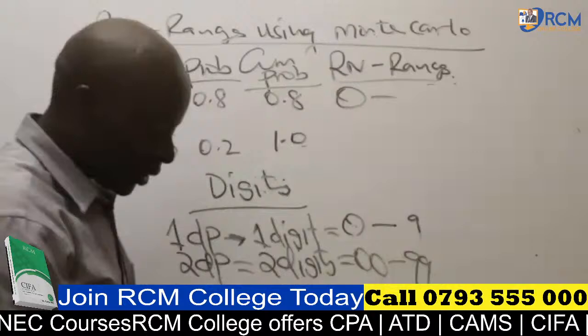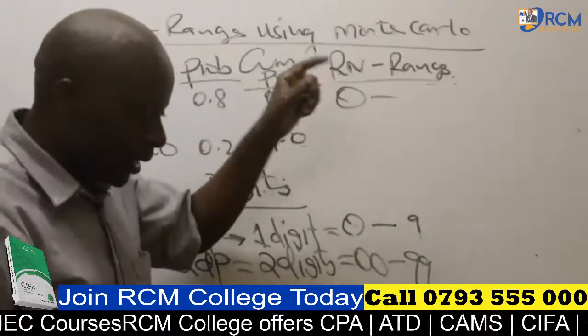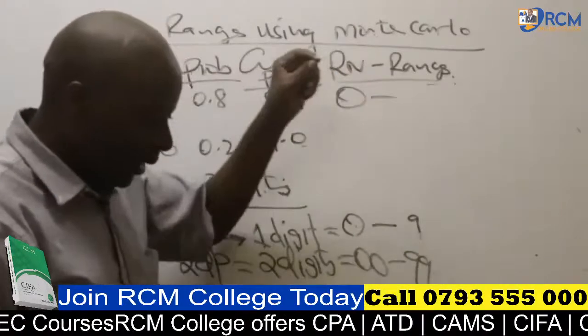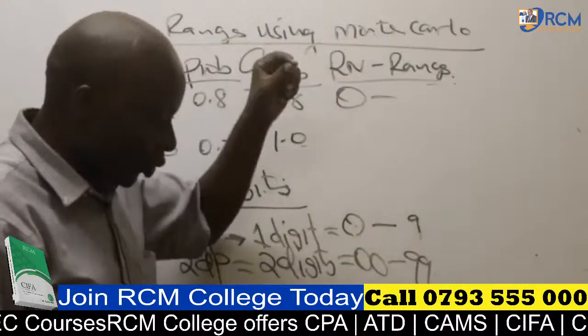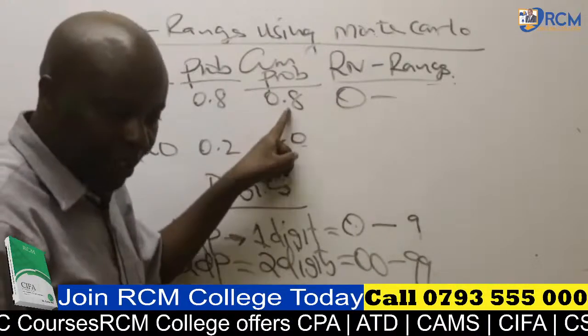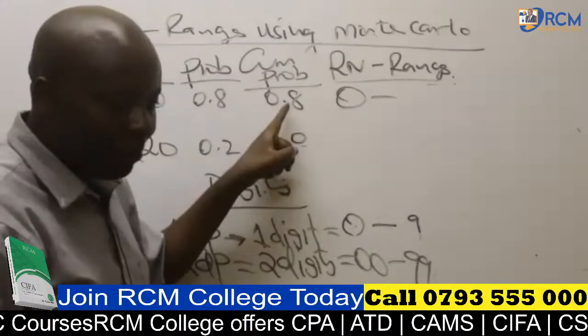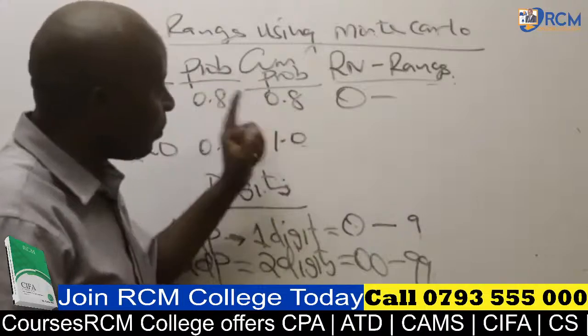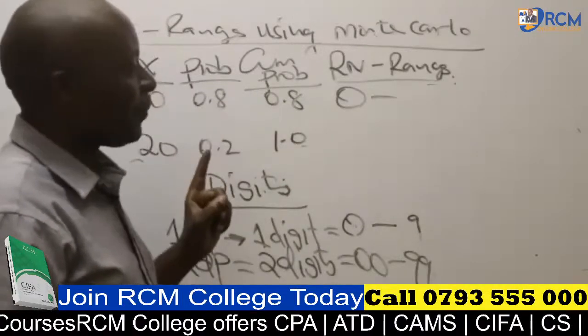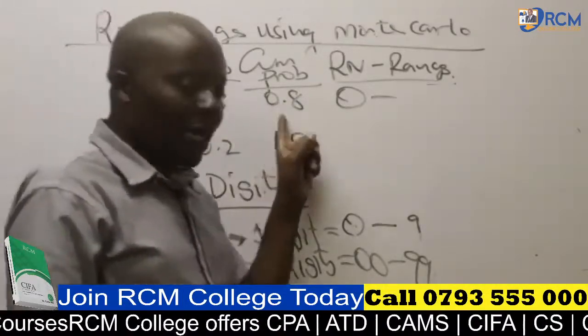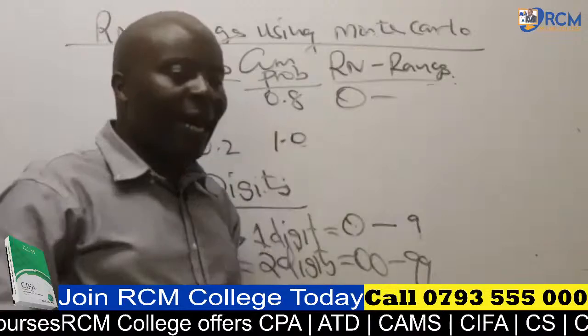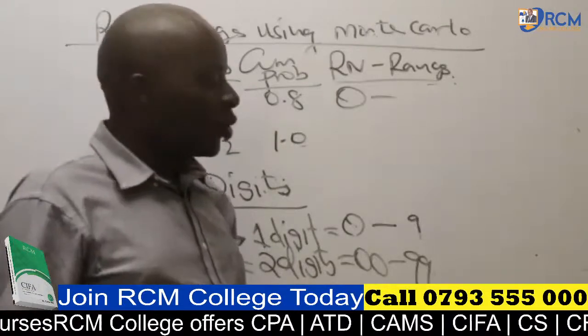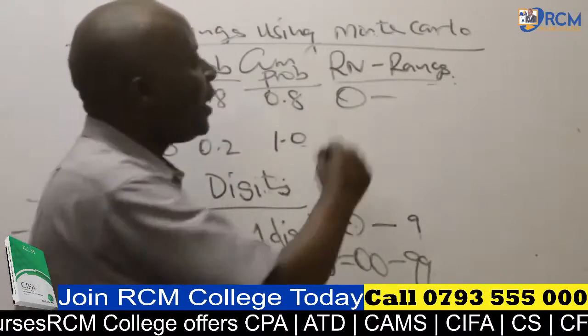Now listen, how do I get the upper limit of the first class? It's very easy. To get the upper limit of the first class, what I need to do is take this as if it's a whole number, as if the decimal is not there, which is 8. I deduct 1. So 8 minus 1 gives me 7.